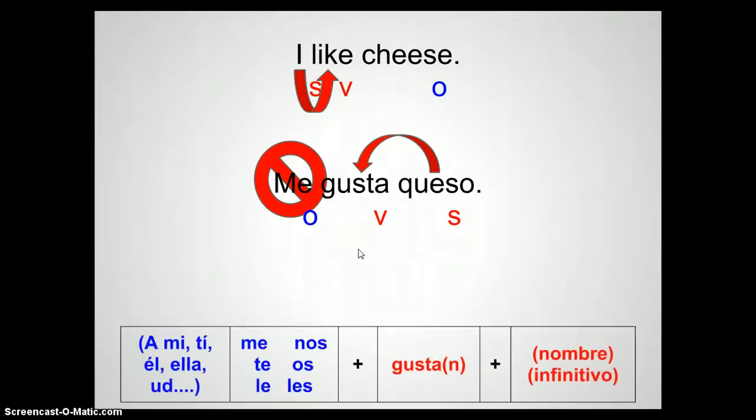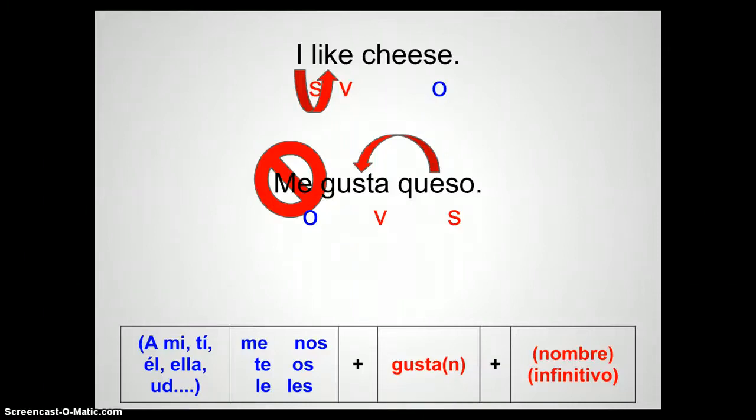So here we have a formula on what we're supposed to be doing. We can use words like a mí, a ti, a él, a ella, a usted, and so forth. But we have to have one of these: me, te, le, nos, os, les. Then we're going to either have gusta or gustan. That's because we have an item back here which is determining the conjugation. That's why I have these two in red, because these two go together. So we have some sort of name of whatever it is that is pleasing to us. Then we can have an infinitive of whatever activity is pleasing to us. Okay? Or not pleasing.